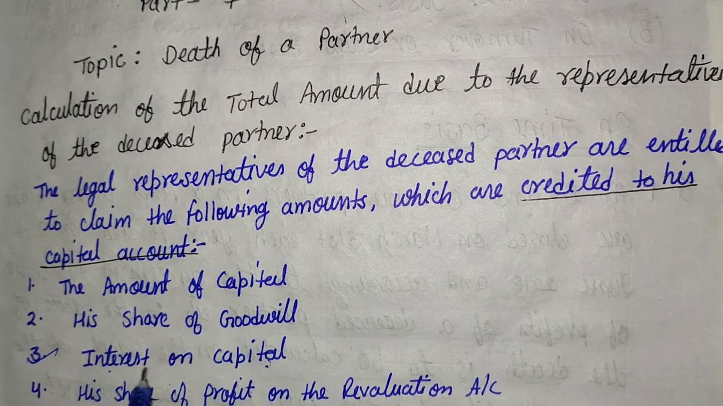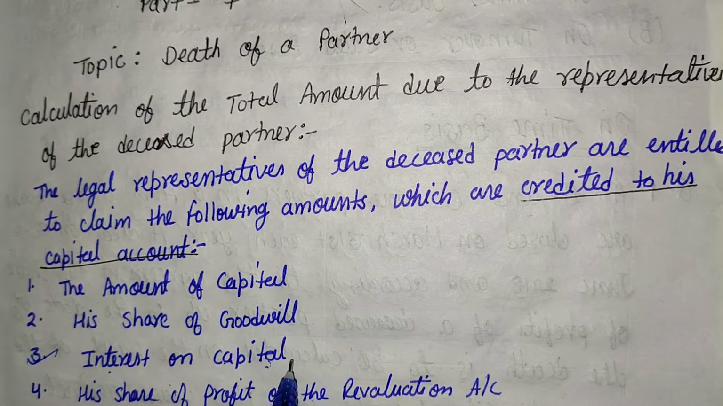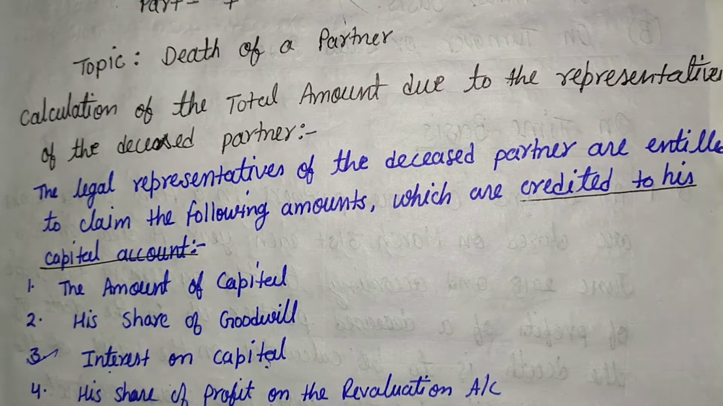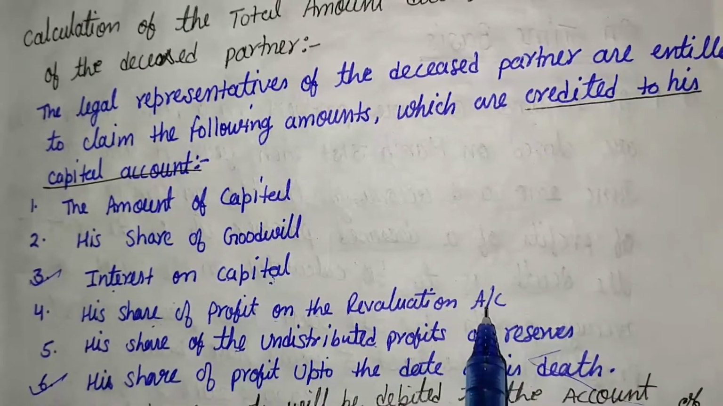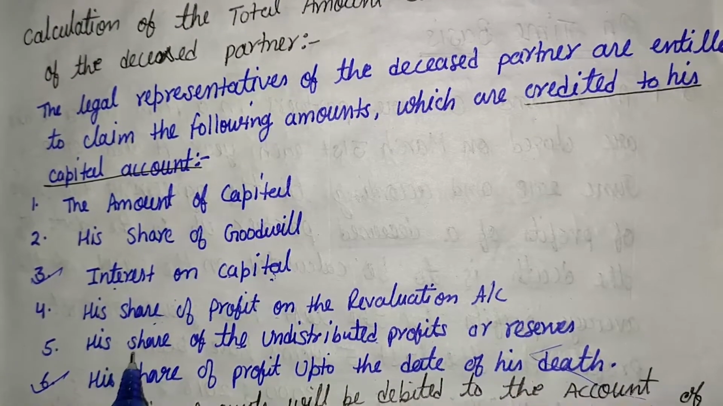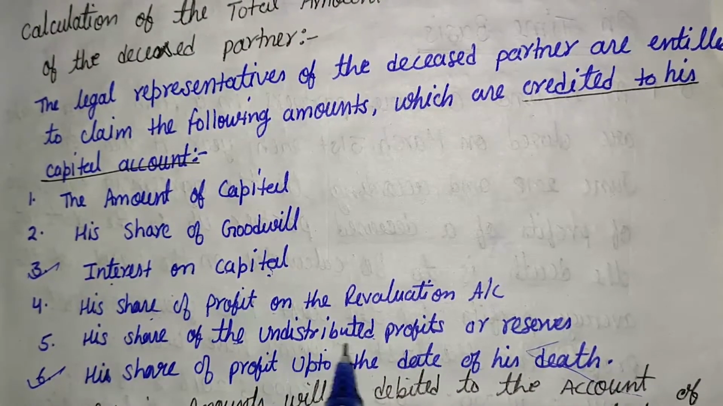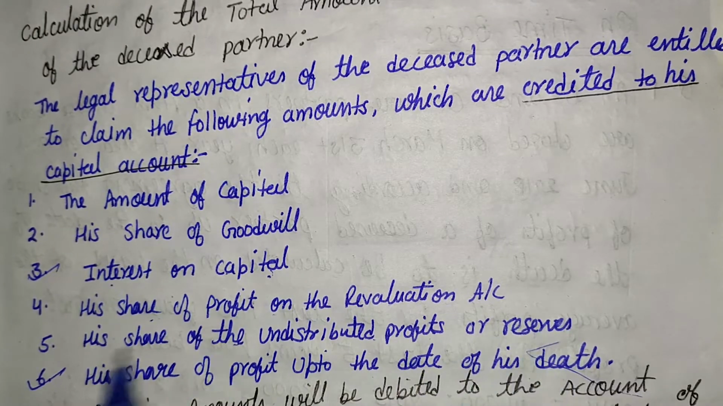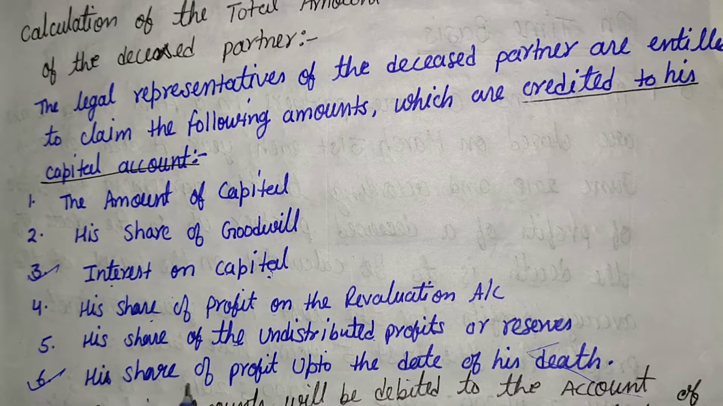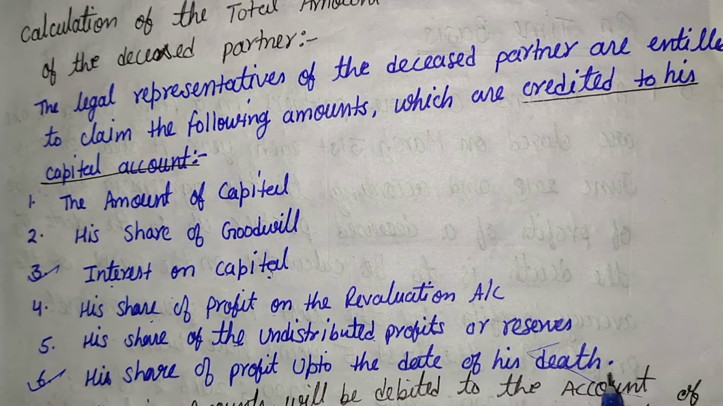The third one is interest on capital. The fourth one is his share of profit on the revaluation account. The fifth one is his share of the undistributed profits or reserves. The sixth one is his share of profit up to the date of his death.